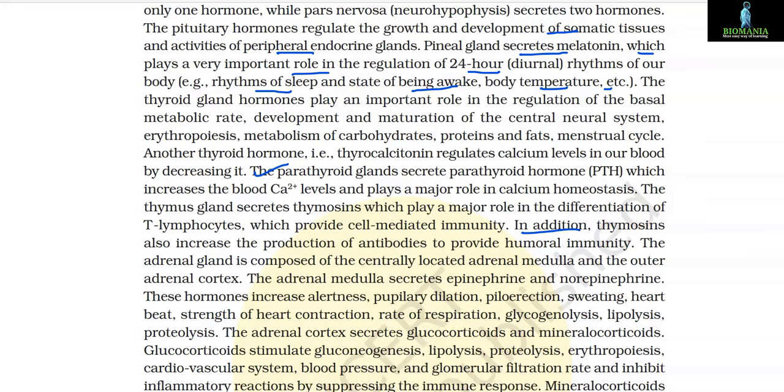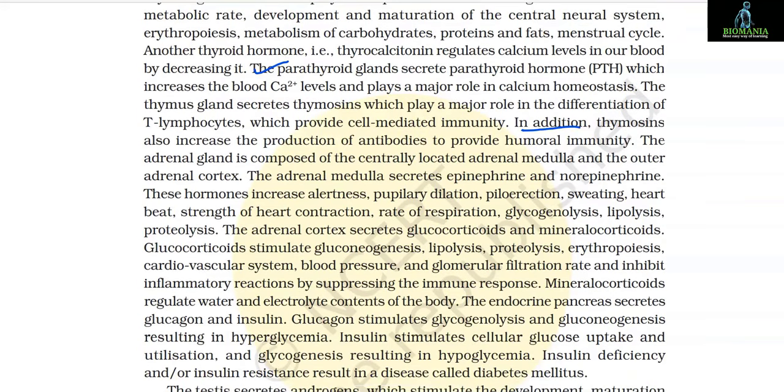The adrenal cortex secretes glucocorticoids and mineralocorticoids. Glucocorticoids stimulate gluconeogenesis, lipolysis, proteolysis, and erythropoiesis, and affect the cardiovascular system, blood pressure, and glomerular filtration rate, and inhibit inflammatory reactions by suppressing the immune response. Mineralocorticoids regulate water and electrolyte contents of the body.